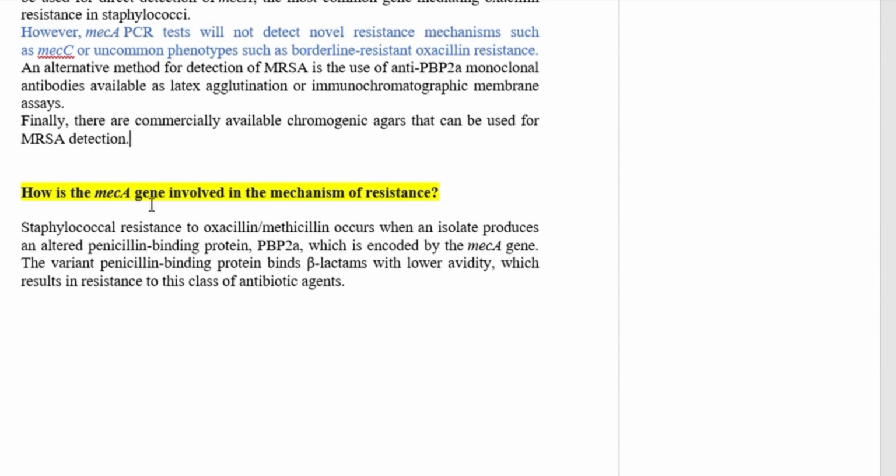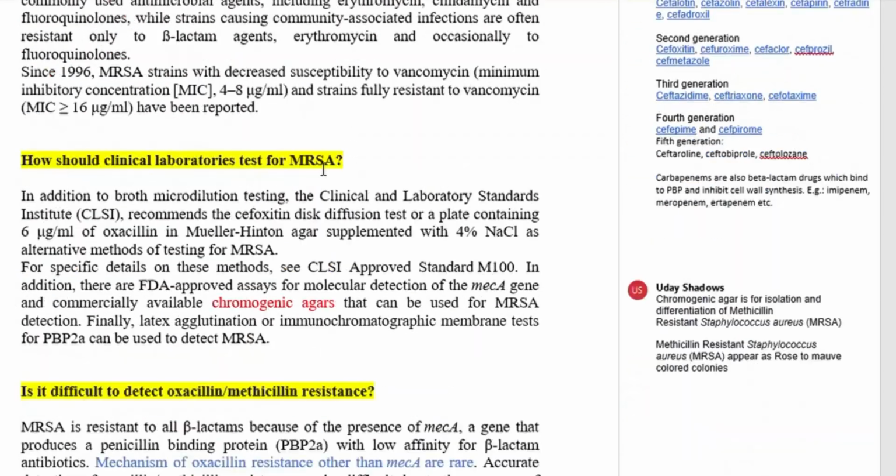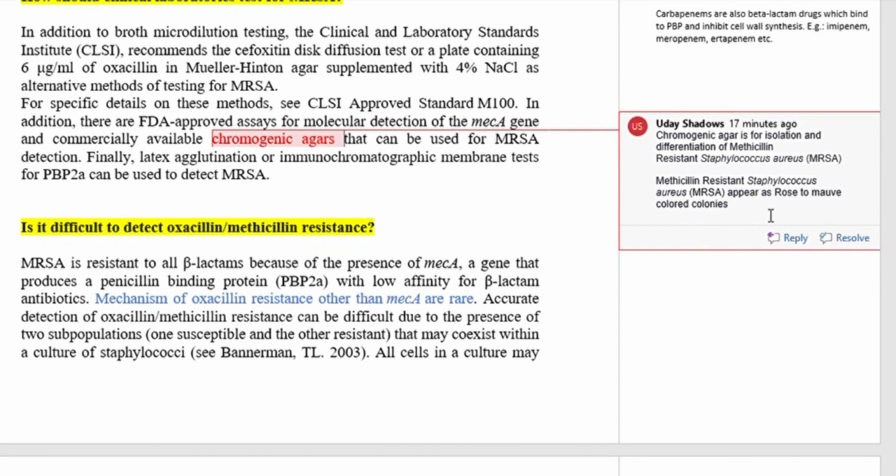Finally, there are commercially available chromogenic agars that we have already discussed, that can be used for MRSA detection. Here you can see the chromogenic agar is for isolation and differentiation of methicillin resistant Staphylococcus aureus. Methicillin resistant Staphylococcus aureus appear as rose to mauve colored colonies.